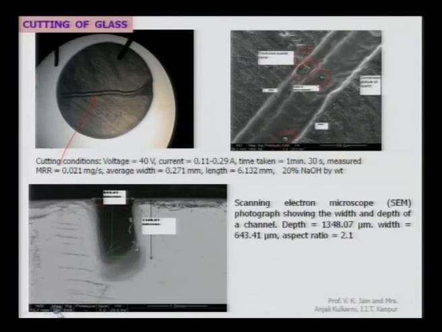This is another example of a micro channel formed with the help of the electrochemical spark machining process, and you can see the width of the channel is 643 micron and length is 1348 micron. So, it is around an aspect ratio of 2.